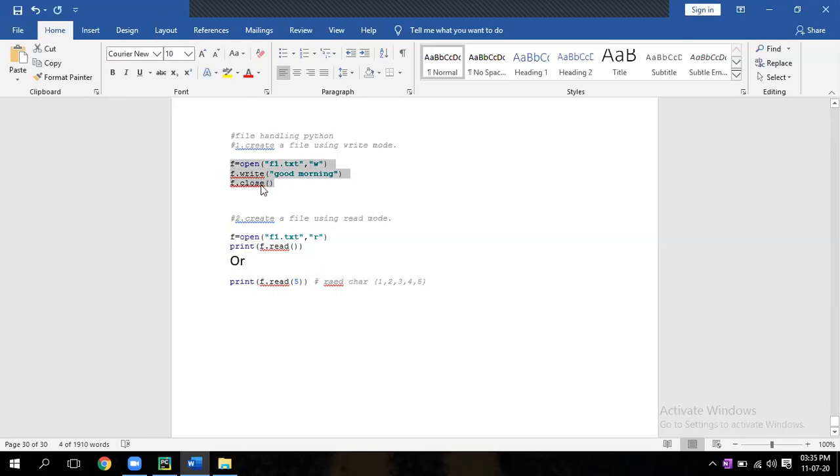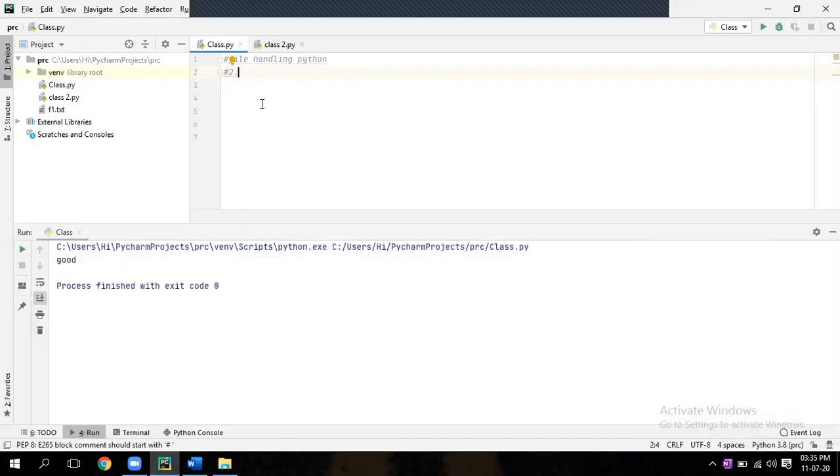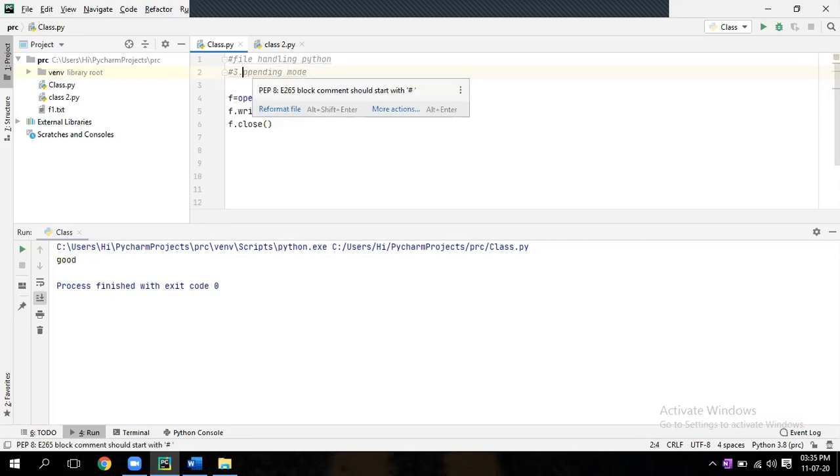Paste it. Number 3, append mode. So instead of w, you write a, small a. Now run it.